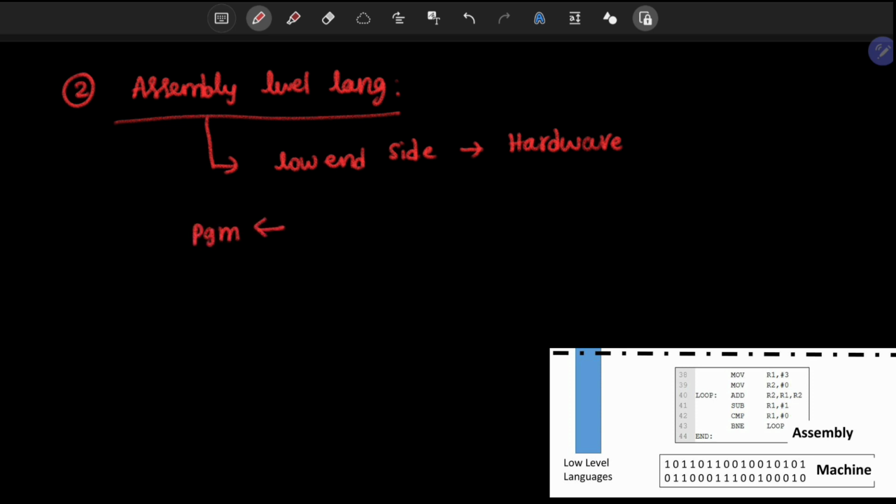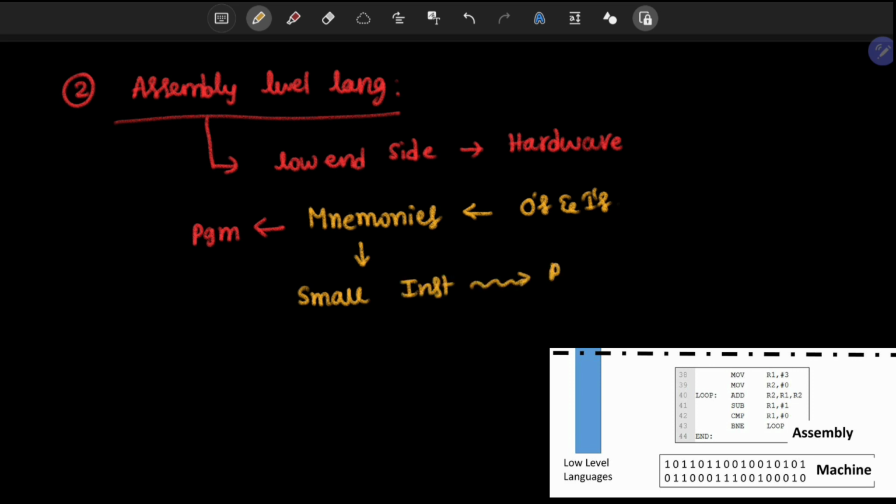How do we do that? In this case, we are using mnemonics. Mnemonics are nothing but a replacement for zeros and ones. Mnemonics are small instructions, and these instructions we give to the processor to do some kind of task.